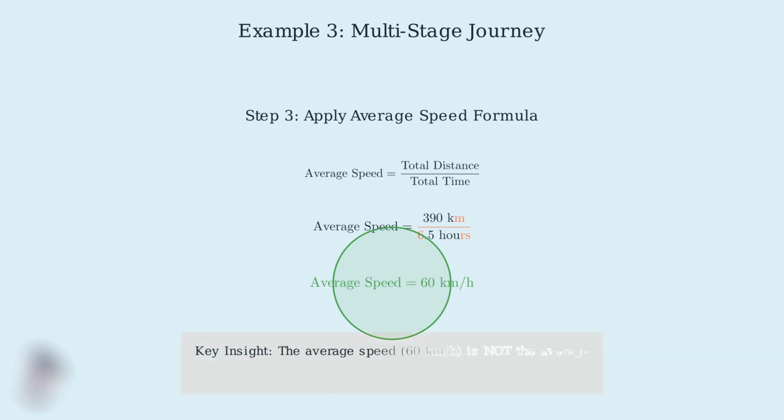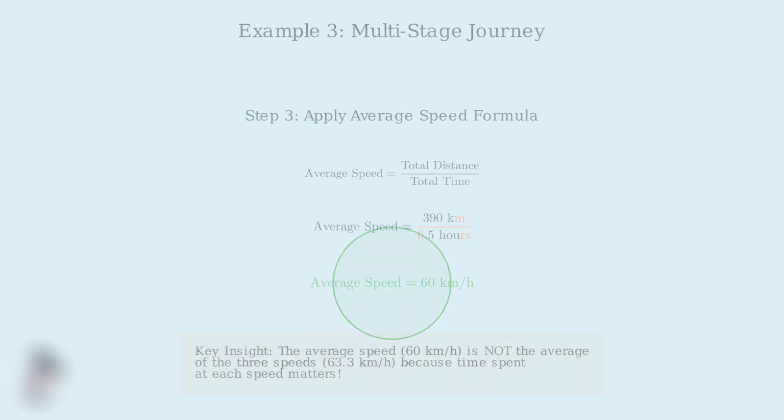Notice something interesting. Even though the car traveled at 60, 80, and 50 kilometers per hour, the average speed is exactly 60 kilometers per hour. This happens because the car spent more time at the slower speeds, which brings down the overall average. This multi-stage problem demonstrates why we must always use total distance and total time, rather than trying to average the individual speeds. The time spent at each speed significantly affects the final result.